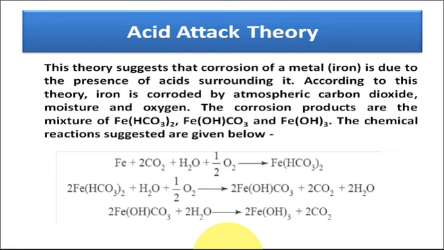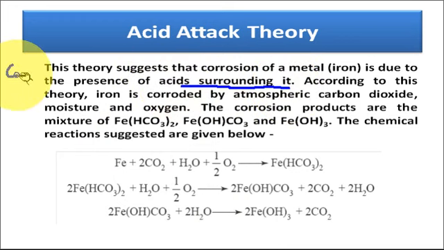First is the acid attack theory. This theory suggests that the corrosion of metal, mainly considering iron metal, is due to the presence of acid in its surrounding. And how do these acids come?